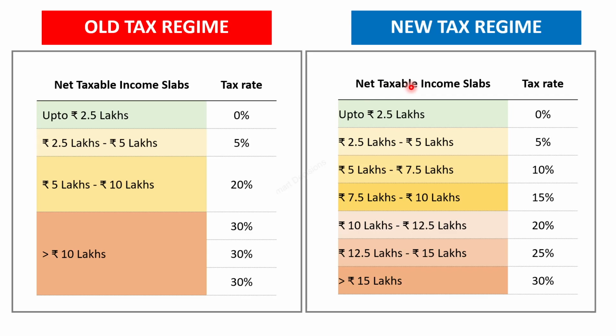Now coming to the new tax regime, unlike the old tax regime, it has multiple slabs and subsequent slabs increase by 5%. If you look at it, till 5 lakhs, there is no change between the old income tax regime and the new income tax regime. But after 5 lakhs, they've broken it. Between 5 to 7.5 lakhs, it's 10%, 7.5 to 10 lakhs, it's 15%. And only above 15 lakhs, your income tax rate is 30%.